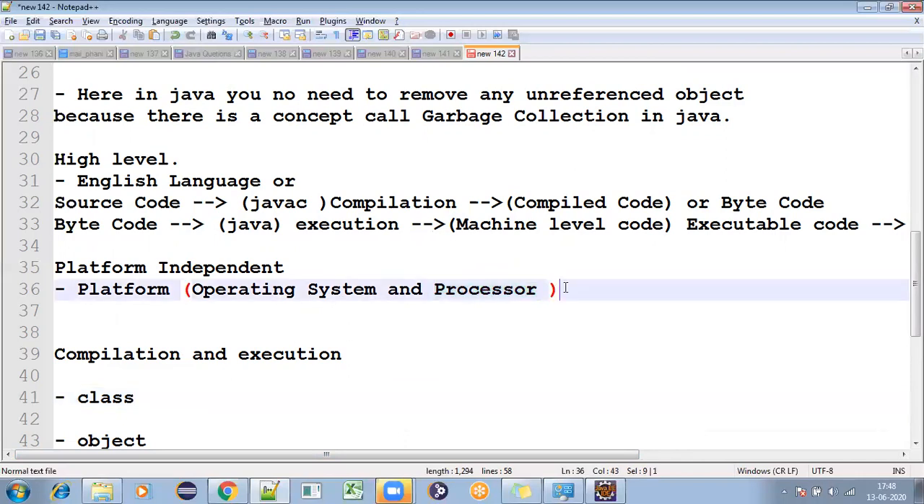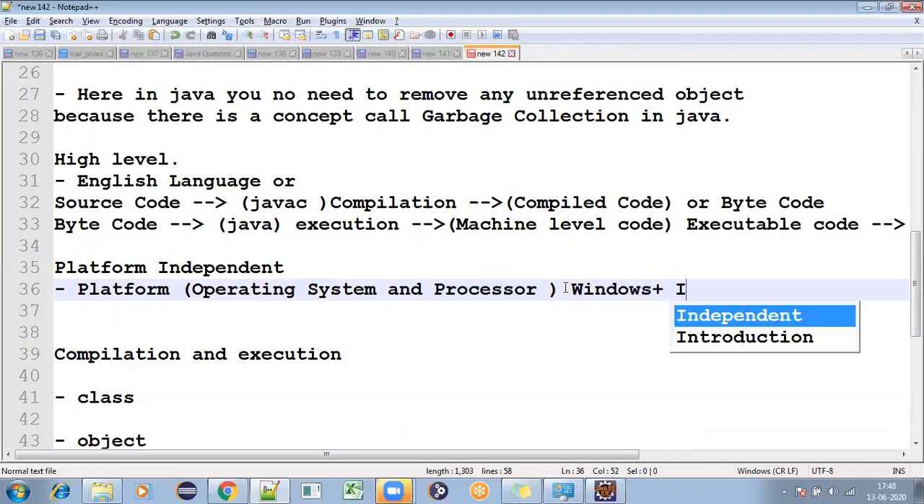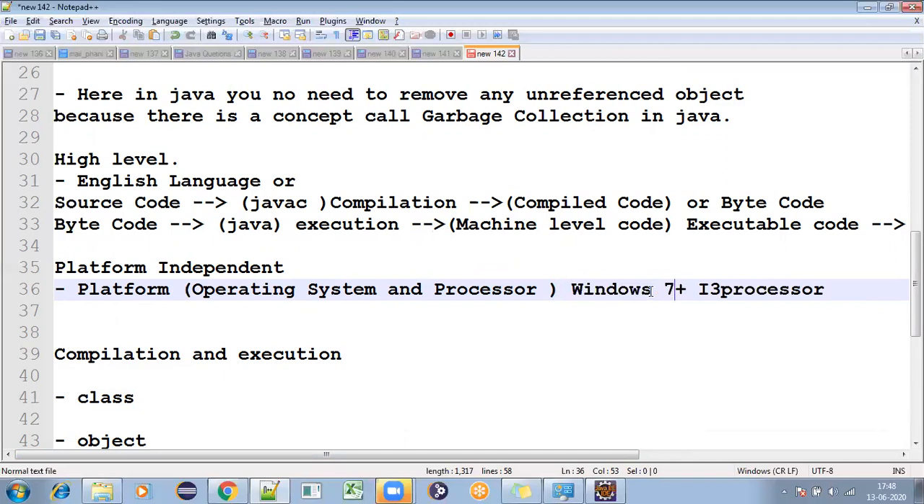For example, in my system I'll be using Windows plus i3 processor, just assume in that way. So this is my platform, Windows 7 or 10, whatever it is. Windows 7 plus i3 processor, we can say it is a platform, right? Some people are using Mac and some other processor. Some people are using Windows 10 and i5 processor. Some people are using i7 processor.